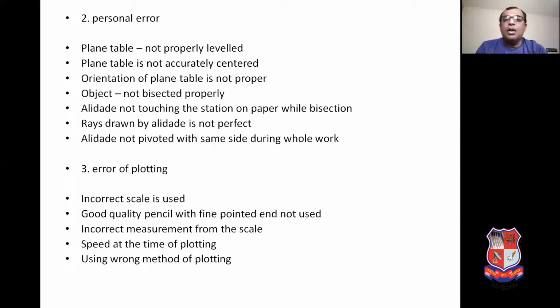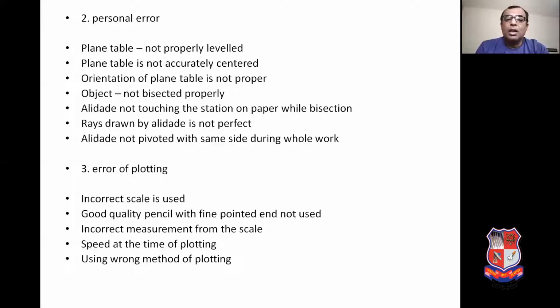Orientation of plane table is not proper. Object that is bisected is not properly bisected as it is to be done. Alidade not touching the station on the paper while the bisection is going on. Rays drawn by the alidade are not perfect. Alidade not pivoted with the same side during the whole survey work. These are all known as personal errors in plane table surveying.